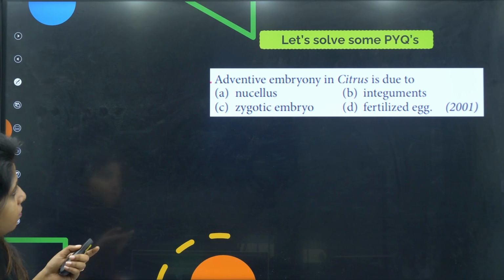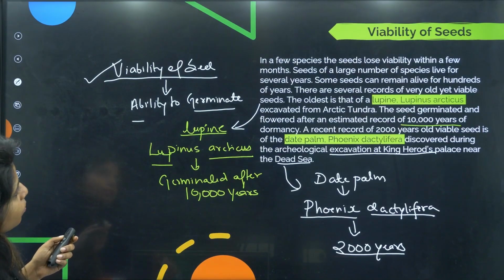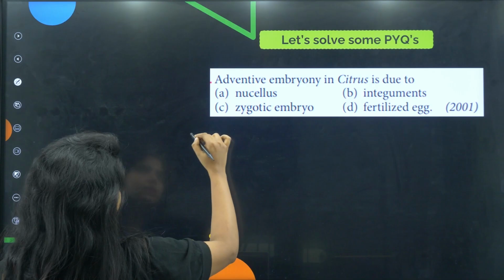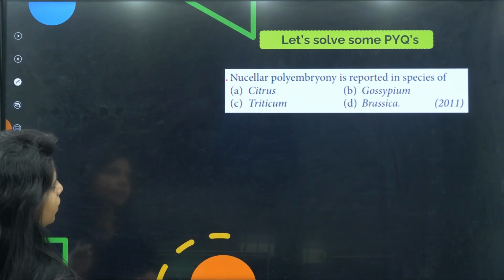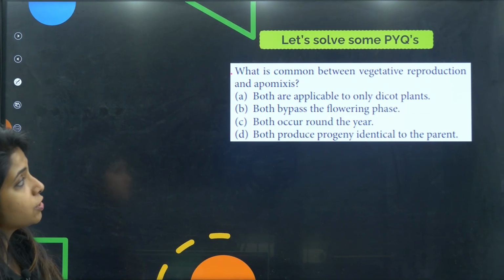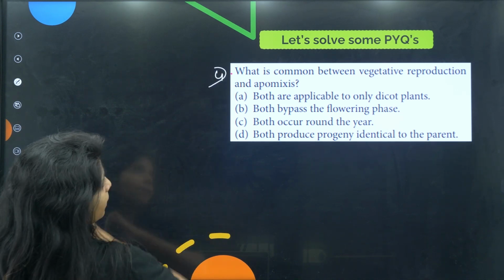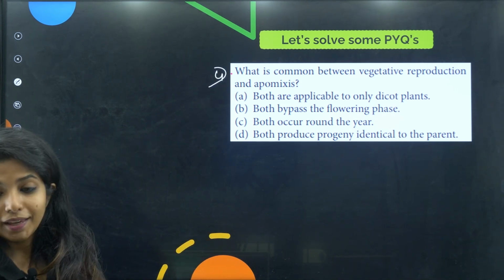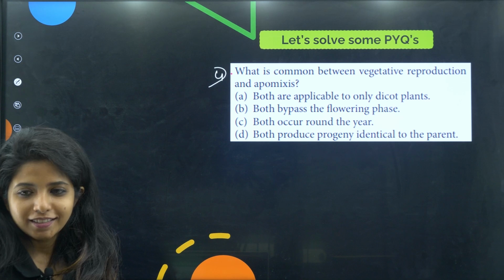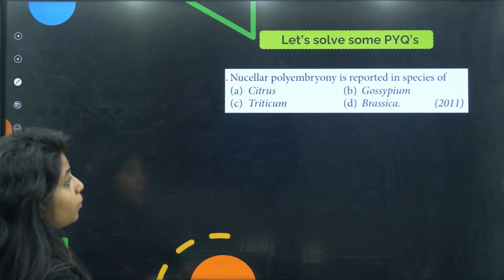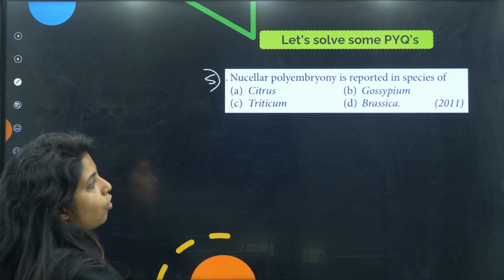Now going ahead, this is the question that I have. So this was question number 2 and this is question number 3. Going ahead, what is common between vegetative propagation and apomixis? This is number 4. You can try to find the answer and tell me in the comment section or the chat box as of now. Next thing: nucellar polyembryony is reported in species of dash.